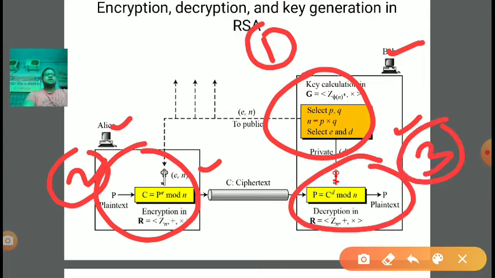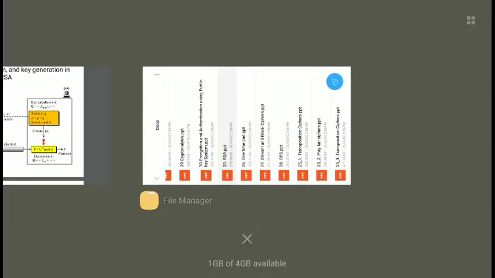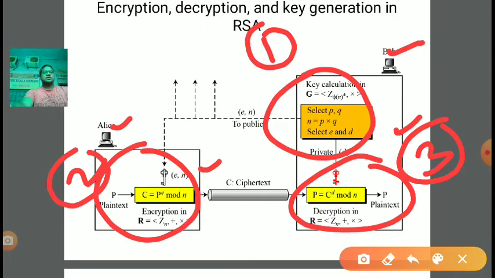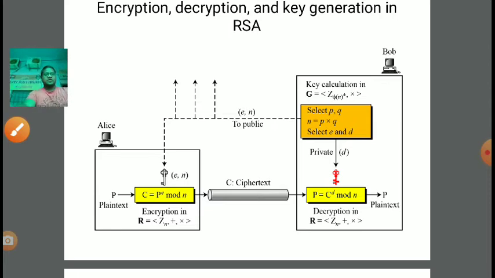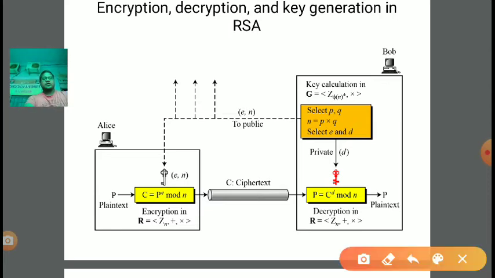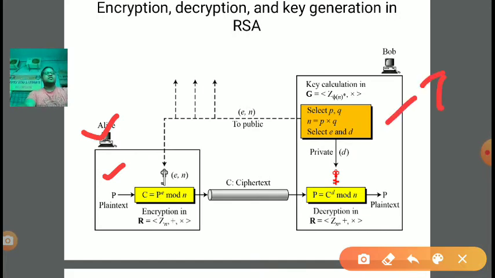So the first step is key generation. How to perform key generation? Again I am taking the marker. In key generation, Alice is the sender. Now we have P, the plain text. With the plain text we can do encryption, but rather than doing encryption first, we are doing key generation first. In key generation we require two large prime numbers P and Q.